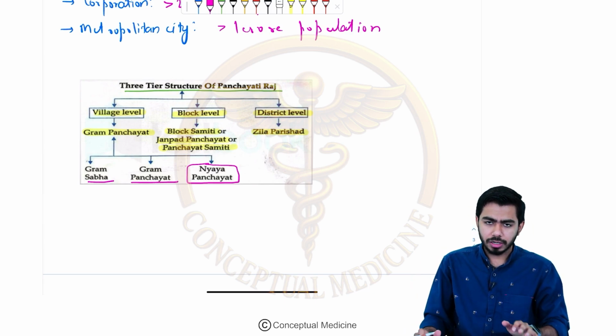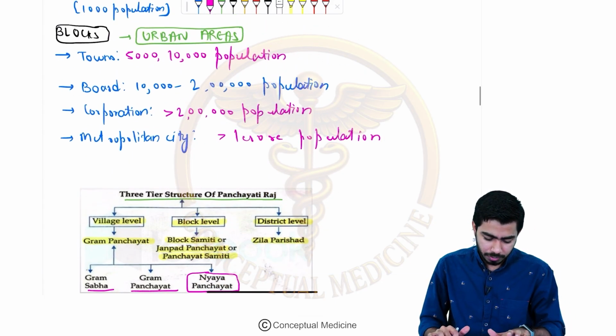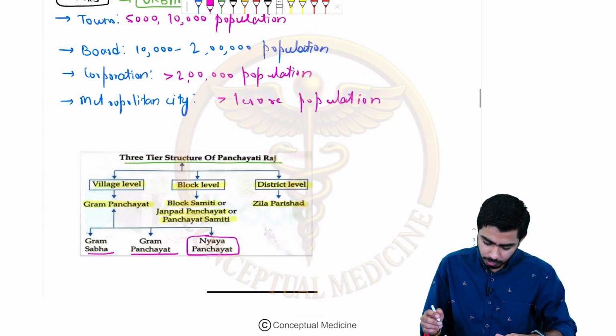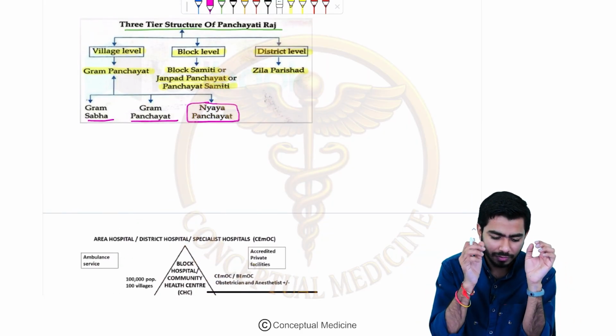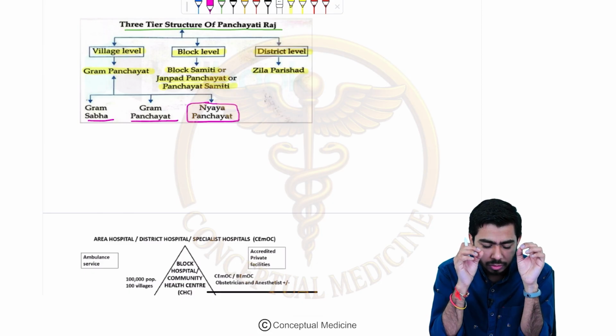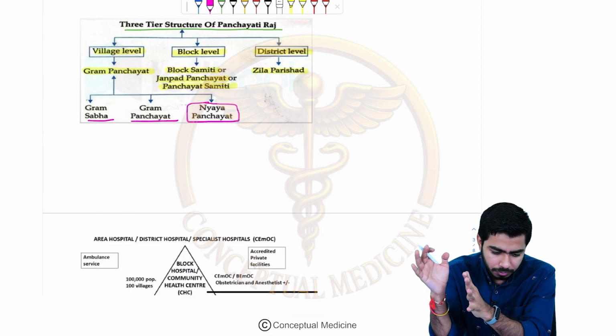Fine. Once we are done with this particular section, I was talking about the urban area in the block level. Now let me talk about the rural area also. In the rural areas, I told you one very basic thing: in one village we are talking about 1000 population, right?